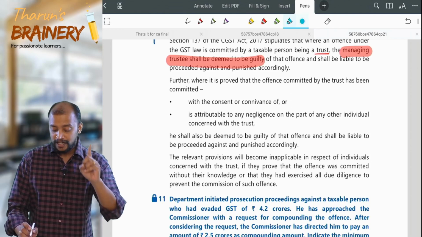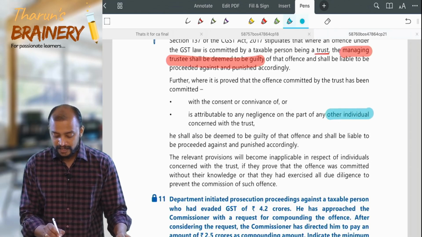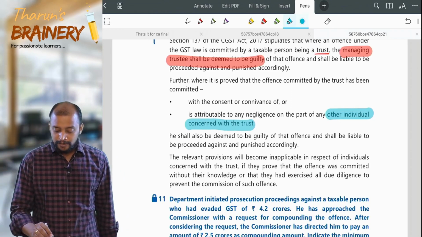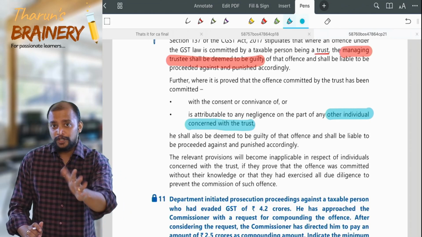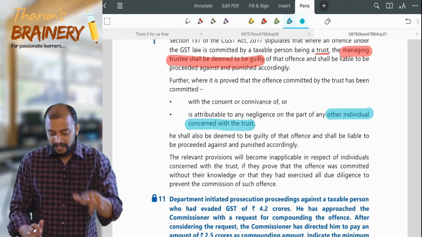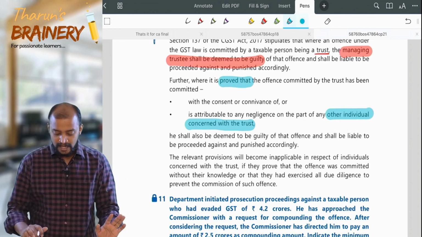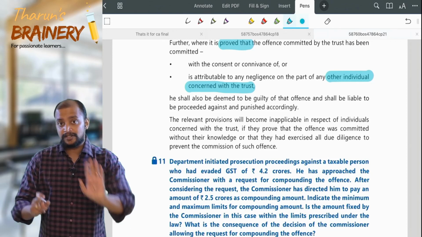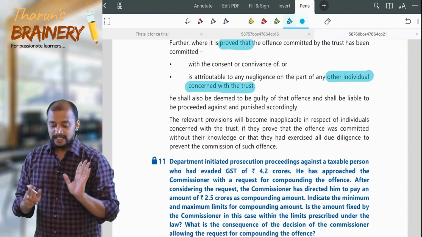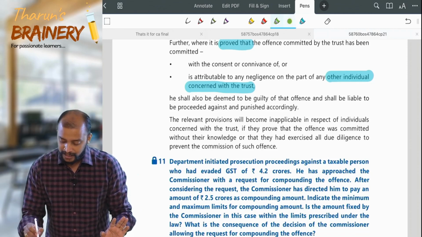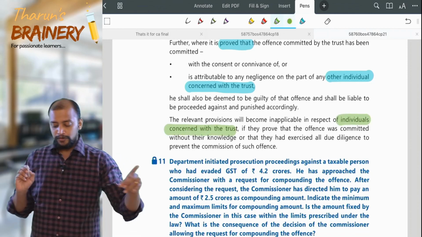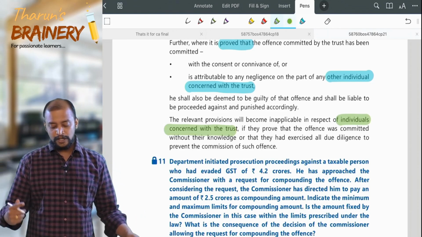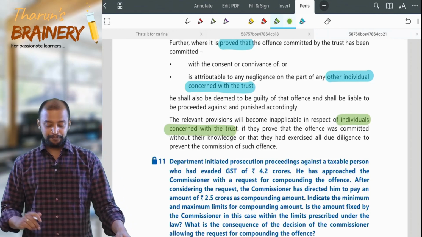Where it is proved that the offence committed by the trust has been committed with the consent or connivance of or is attributable to any negligence on the part of any other individual concerned with the trust, then on that other person penalty will be levied. They shall also be deemed to be guilty. But for the managing trustee, there is no need to prove default, whereas for other people, it should be proved. And the relevant provisions will become inapplicable in respect of individuals concerned with the trust, not the managing trustee, if they prove that the offence was committed without their knowledge, or that they have exercised all due diligence to prevent the commission of such offence.